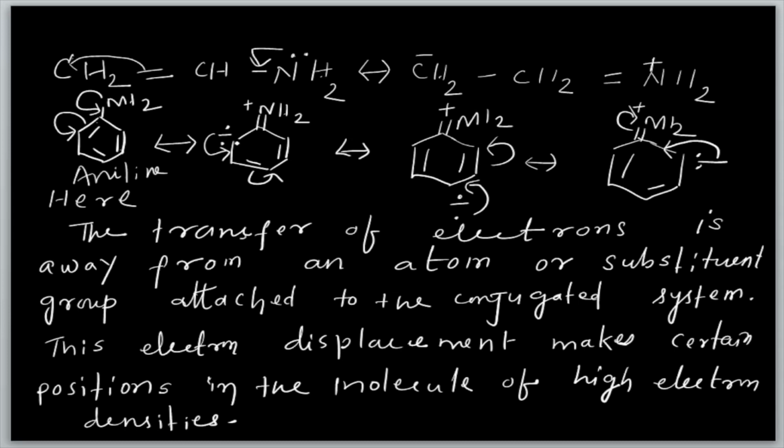This carbon occupies a negative charge, having 2 electrons coming from the amine group, so it becomes a double bond, and here it becomes a minus charge with 1 pair of electrons. Again this pair of electrons localizes to this bond, and the pair from the pi bond comes to this carbon.